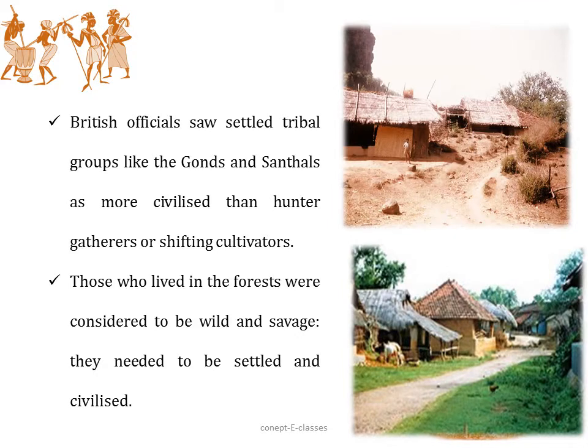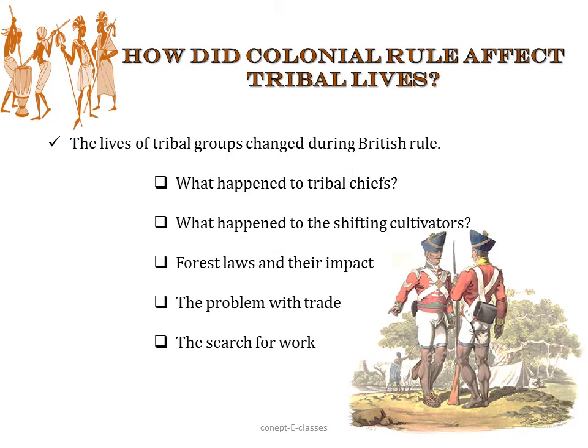So the British, when they came to India, saw how these tribal people lived, and they saw that the settled tribal groups like the Gonds and the Santals were far more civilized than the hunter-gatherers or the shifting cultivators. And those who lived in the forest were considered wild and savage, and that they needed to be settled and civilized. So let's now discuss how the British rule affected tribal lives.